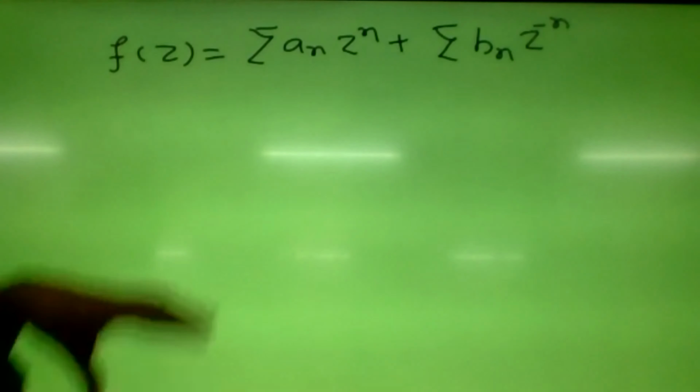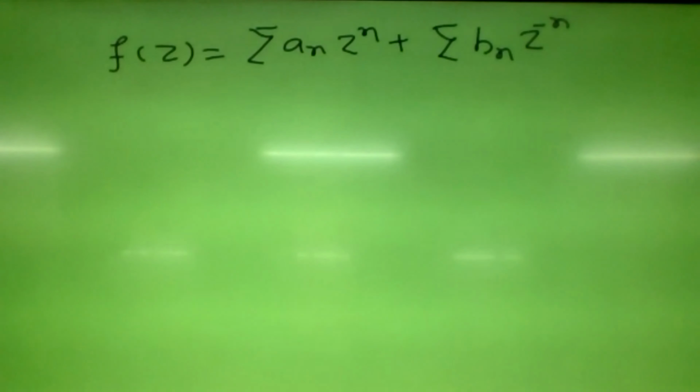Here the a_n z power n part is the analytic part, and the b_n z power minus n part is the principal part. Based on this principal part, we define removable singularity, pole and essential singularity.